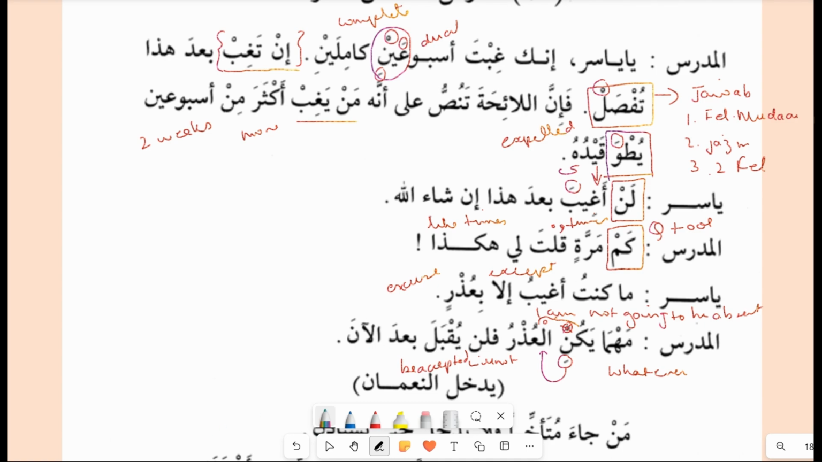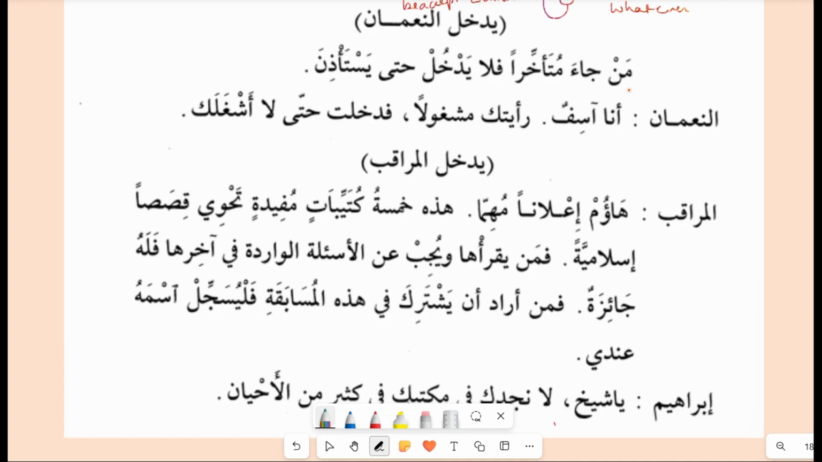So the scene in this scene, what happens? Norman enters. Yadkhulu Norman. He says, who says here? The teacher. As soon as Norman entered in the classroom, teacher said, Man ja'a muta'akhiran. Who came late? Fala yadkhul. This is negative command. As you can see here, just in case. Don't enter hatta, until you are given permission. So what does Noman say? Ana asifun, I'm sorry. So these are all the etiquettes. Ra'aytuka.